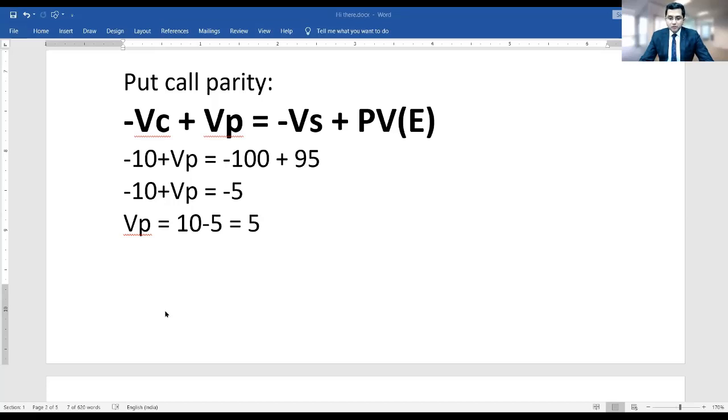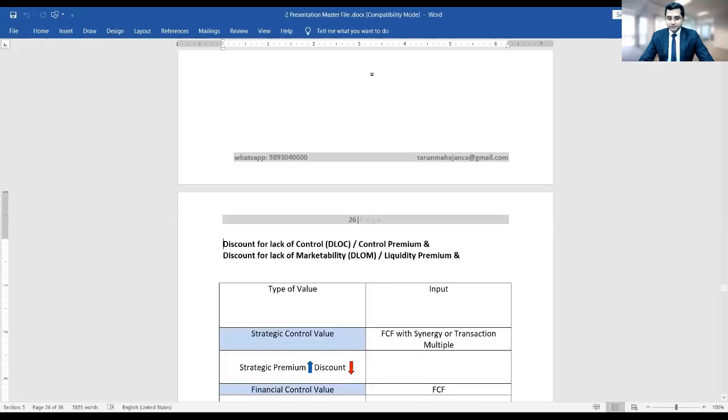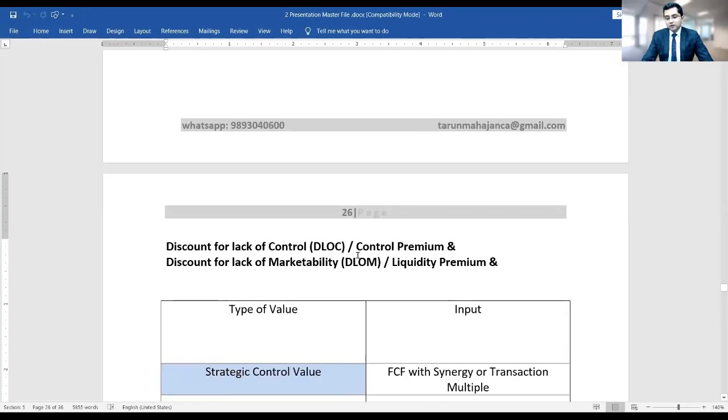Okay. So now let's talk about control premium and discount. So Suresh sir, here is the answer for your question.